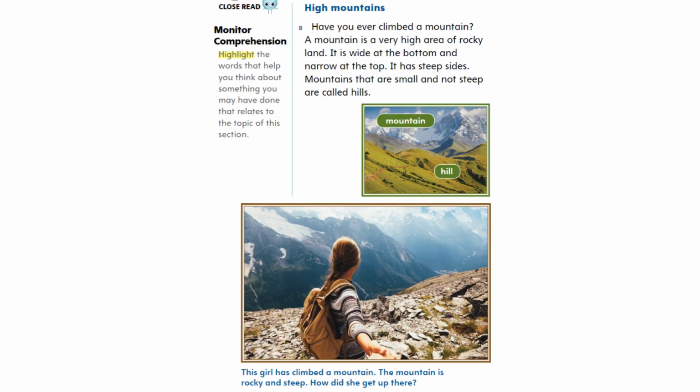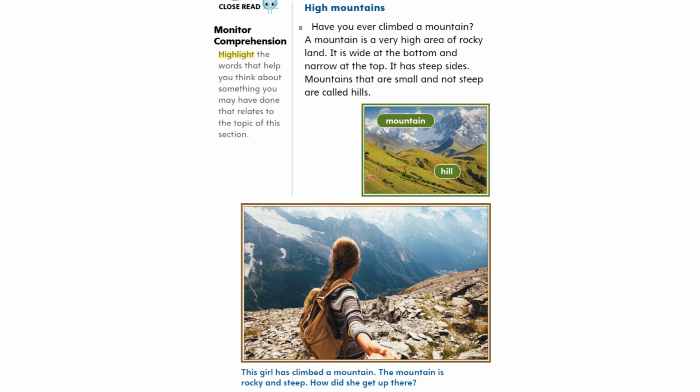Close read. Monitor comprehension. Highlight the words that help you think about something you may have done that relates to the topic of this section. High mountains. Have you ever climbed a mountain? A mountain is a very high area of rocky land. It is wide at the bottom and narrow at the top. It has steep sides. Mountains that are small and not steep are called hills.